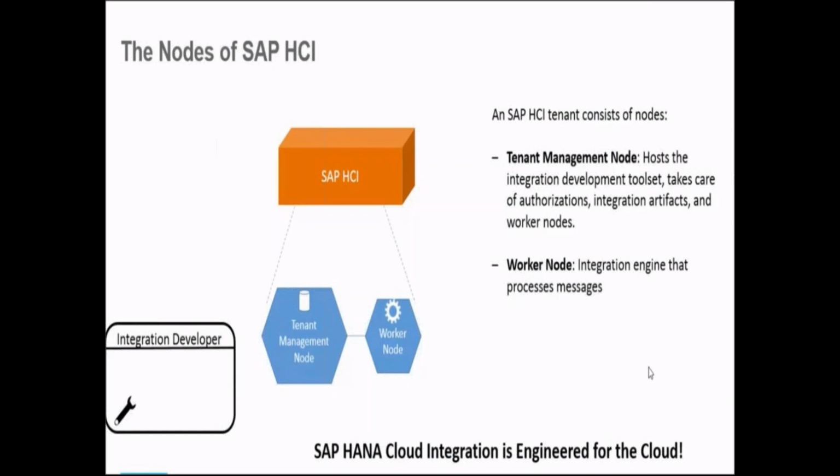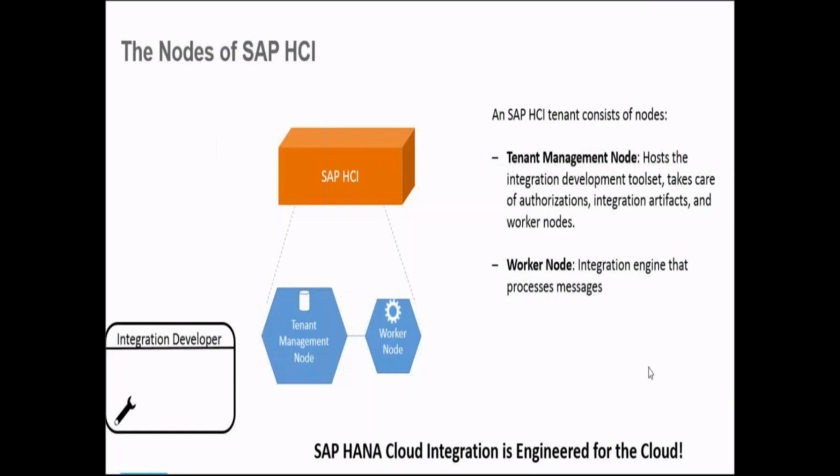Just to go to the grassroots level: the worker node is your RAM where everything is getting processed. Let's say it's your CPU and RAM. Nothing is kept on the worker node.